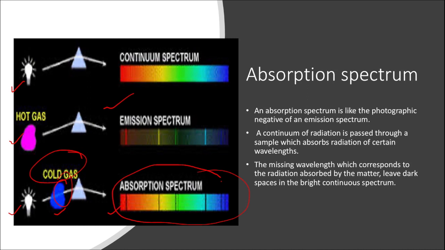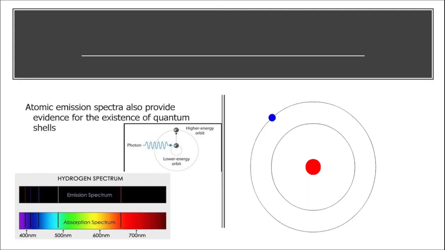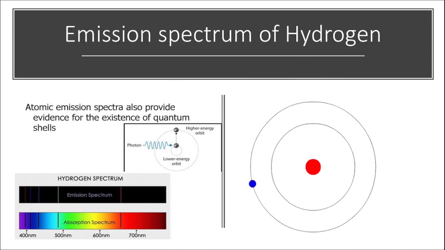Is this something to do with the structure of an atom? Is this because of some particular kind of electronic arrangements within an atom, that each atom is giving a characteristic emission spectrum or line spectrum? We will get the answers to all these questions in a little while. But before we go ahead, let us now have a look at the emission spectrum of hydrogen.